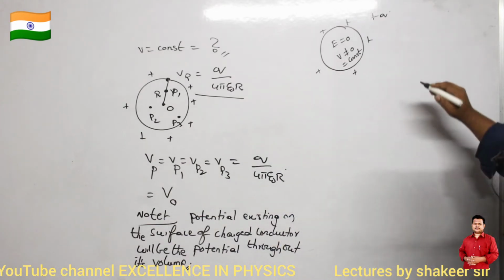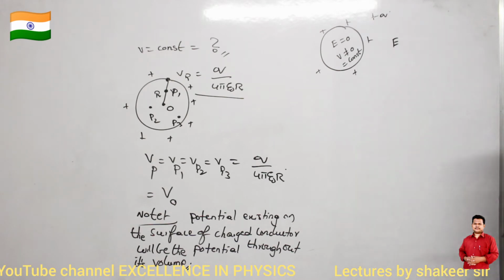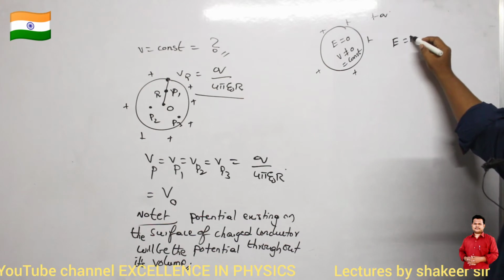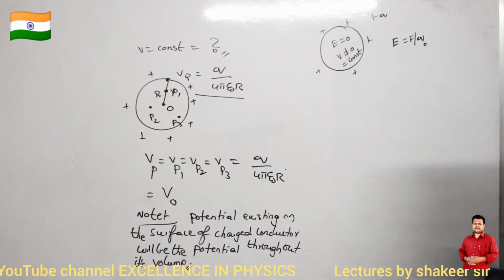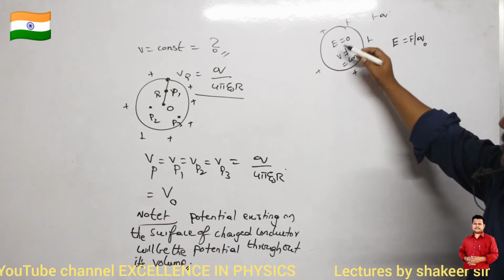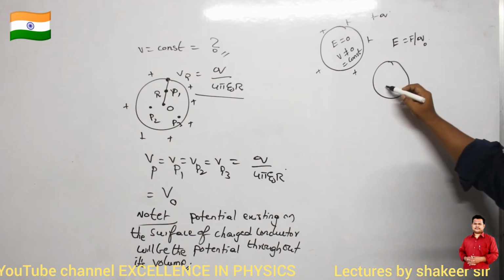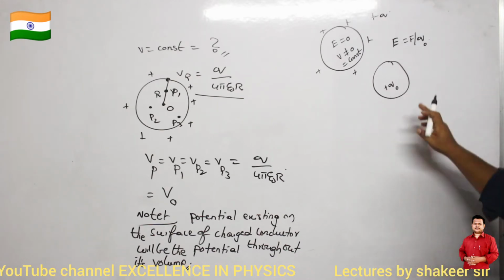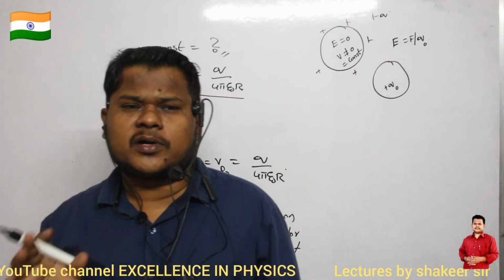What is meant by the E value? E is nothing but the force experienced per unit test charge. It means that inside this charged conductor, sphere or shell, if I place a plus Q naught somewhere here, will this Q naught experience any net force or not? That is the question.